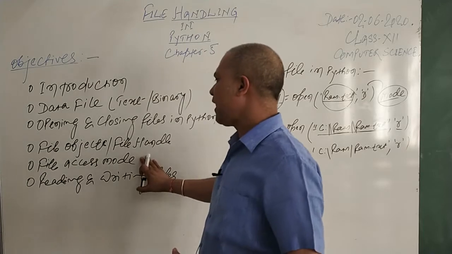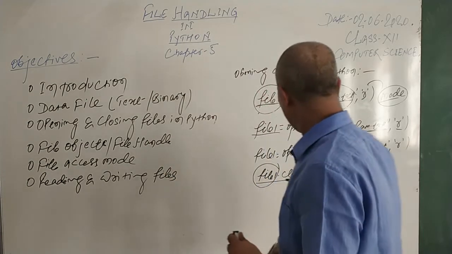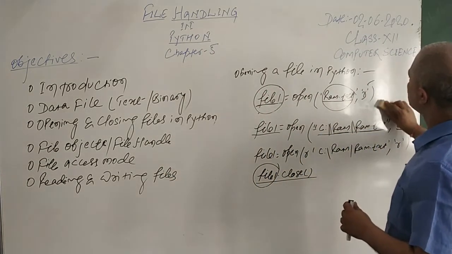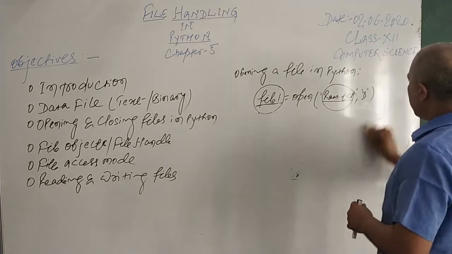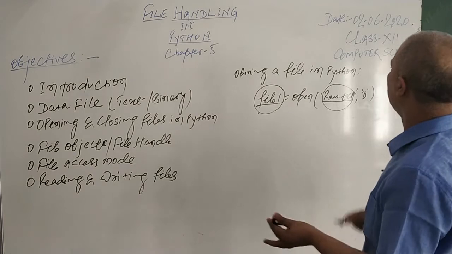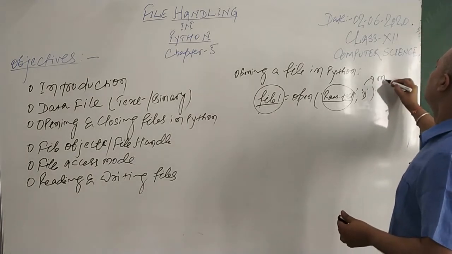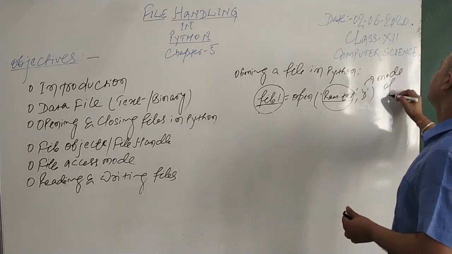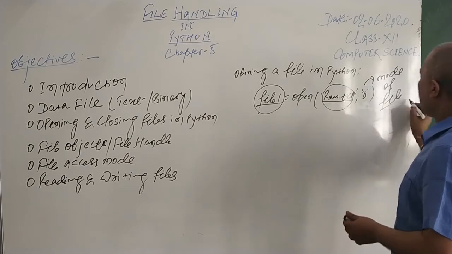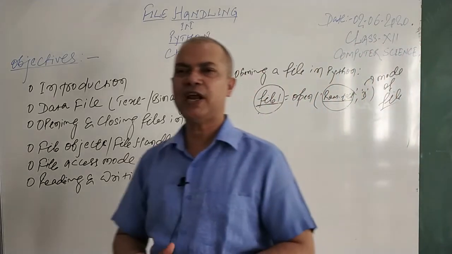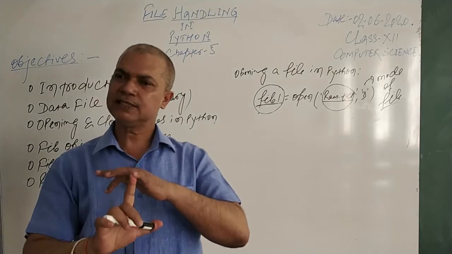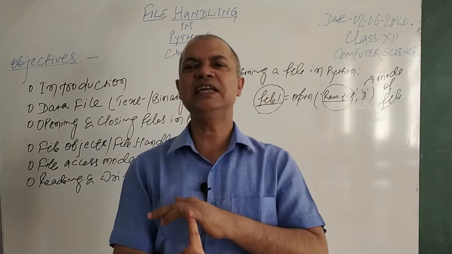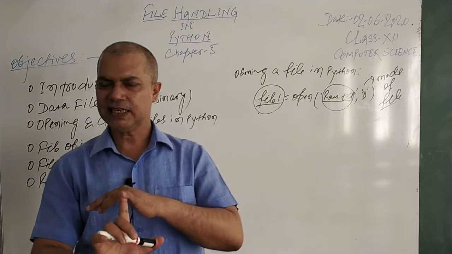Next is the file access mode. Now, as you have seen, here I used the R. This R, as I mentioned, is one of the modes of the file. It's called the mode of the file. So your file can be opened in 3 different broad modes. One is reading. It means in your file you can read the data, means you are accessing a file.